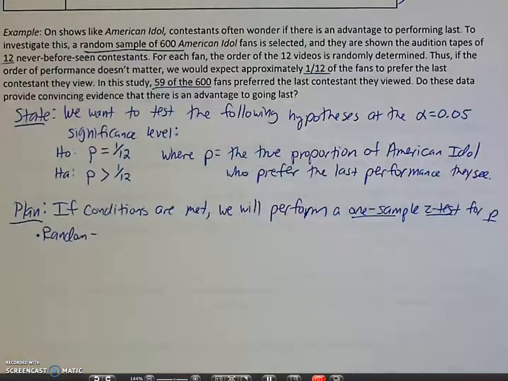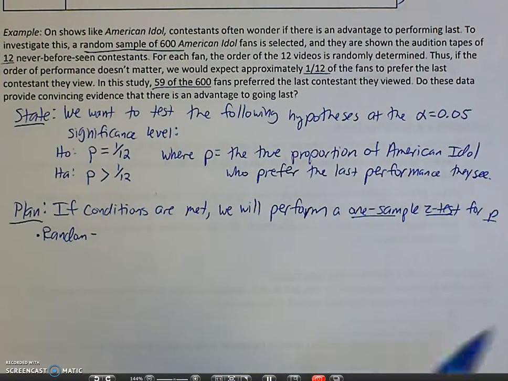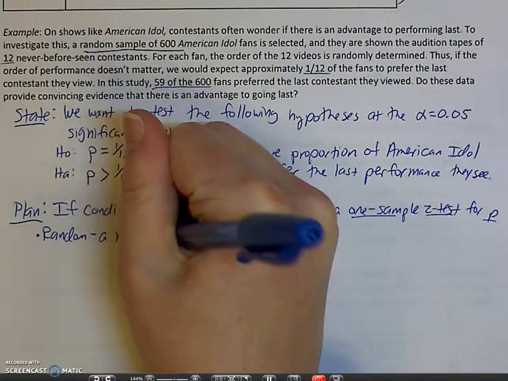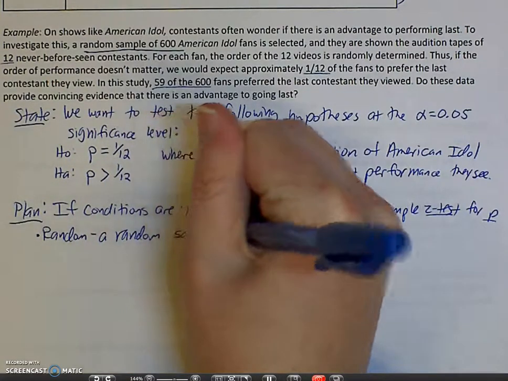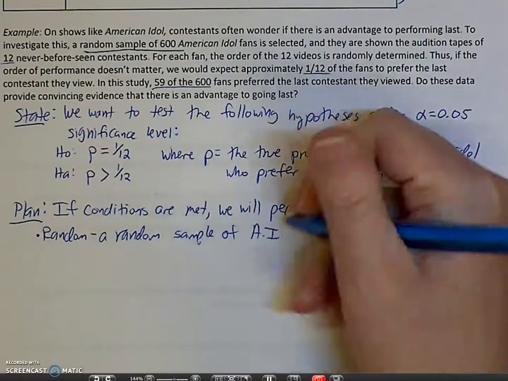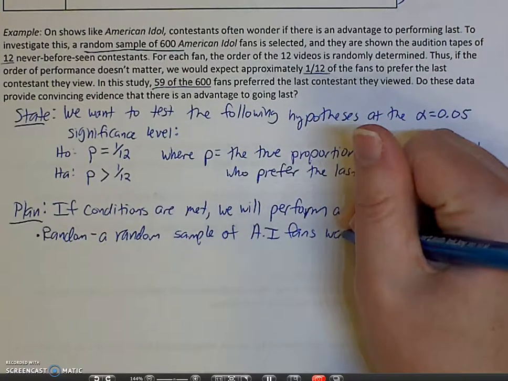First condition is random. Well, did it say anything about that in the problem? Oh, yes, it did. A random sample of 600 American Idol fans is selected. So we can say that a random sample of American Idol fans was selected.